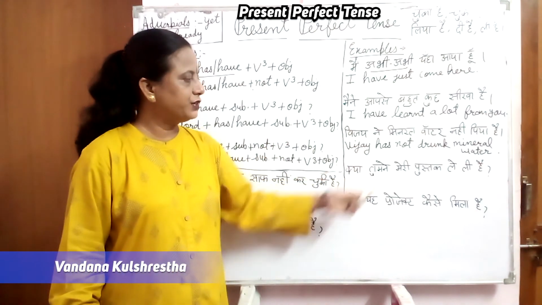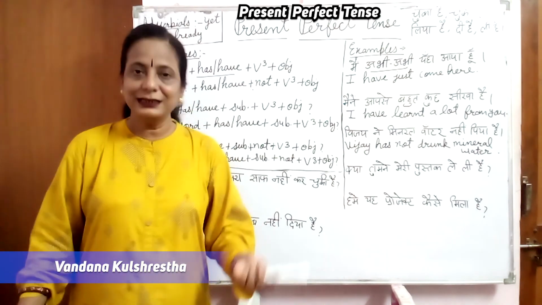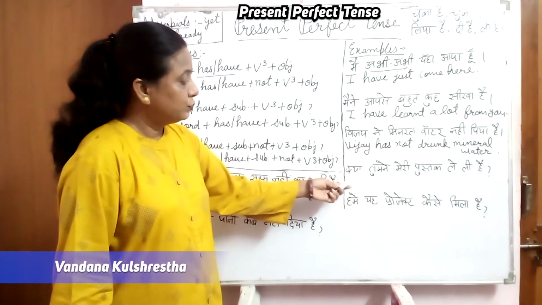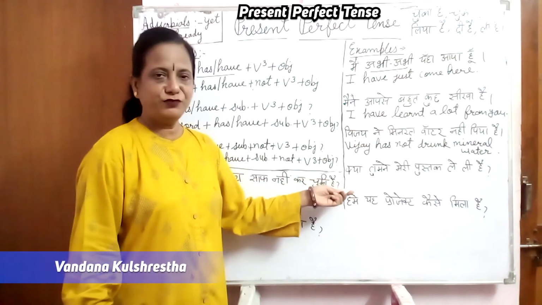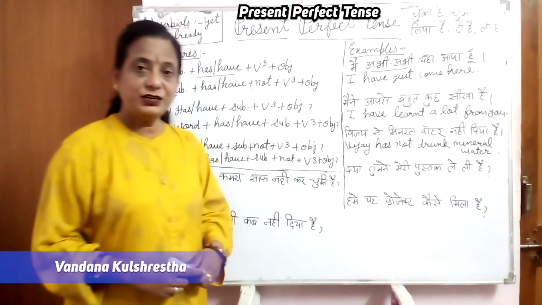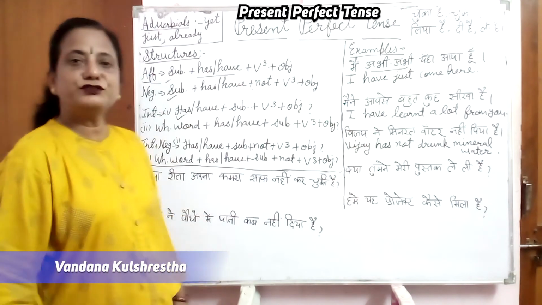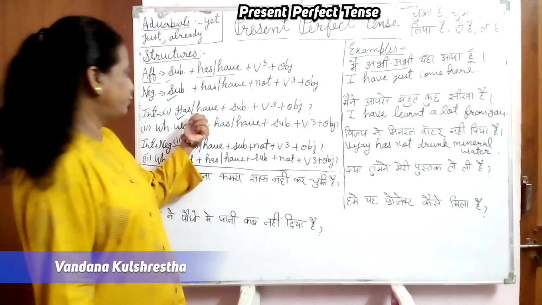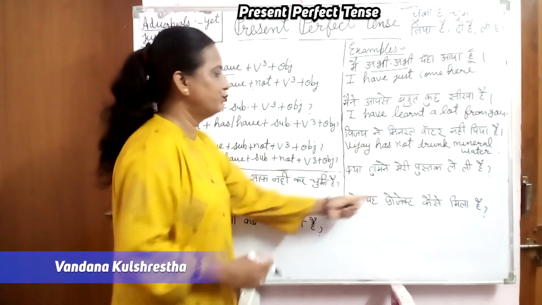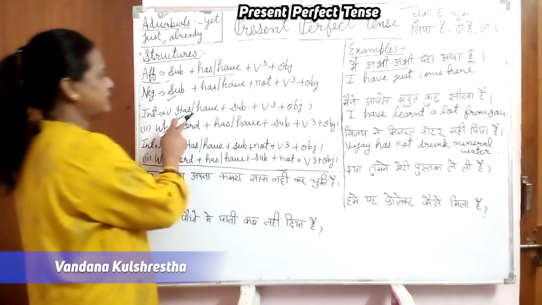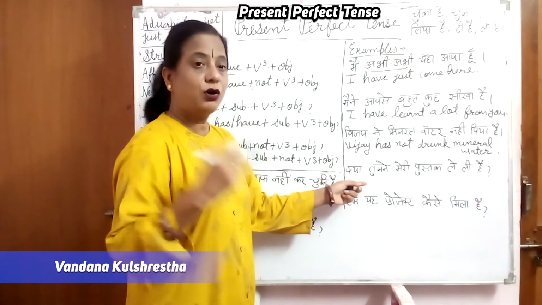क्या तुमने मेरी पुस्तक ले ली है, और क्या तुम मेरी पुस्तक ले चुके हो? तो you can see क्या. So what type of sentences? This is interrogative sentence, and which one? This one, which starts from helping verb. So we follow this structure for this. क्या तुमने मेरी पुस्तक ले ली है? तो what comes next? Helping verb, and then subject. तो helping verb we use according to the subject.